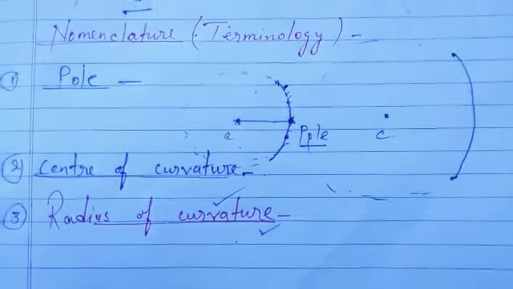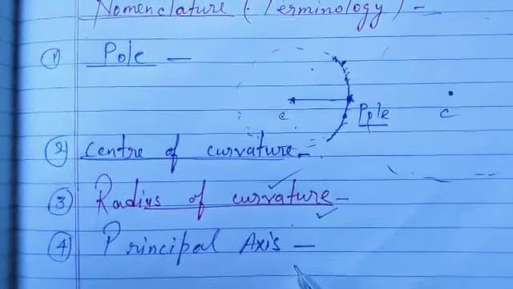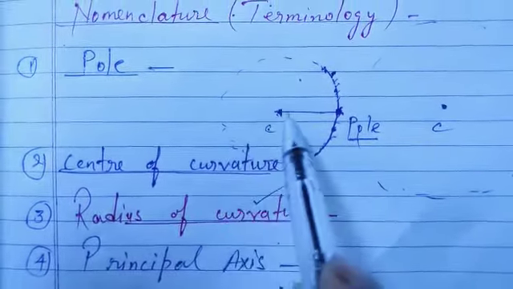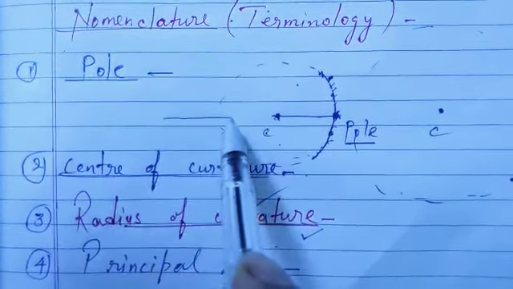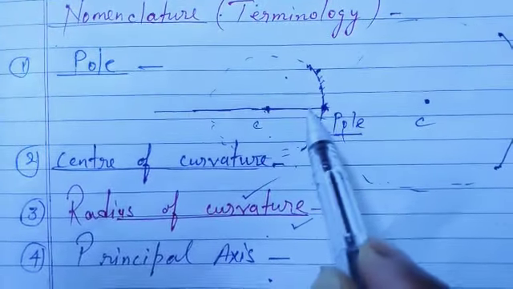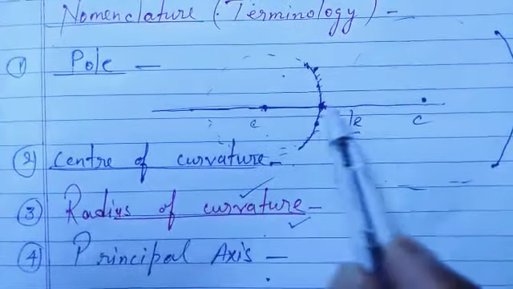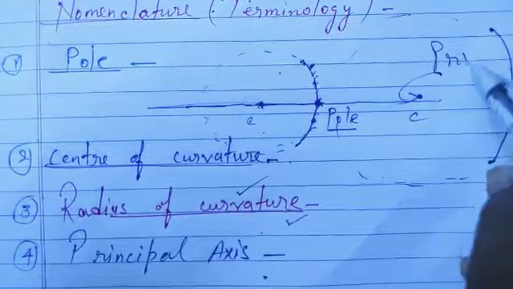Clear to everyone? Now one more, principal axis. It's the line joining the center of curvature and the pole. Let's suppose we pass a ray or line from the center and then through the pole, then this line will be the principal axis. What is this? Principal axis.